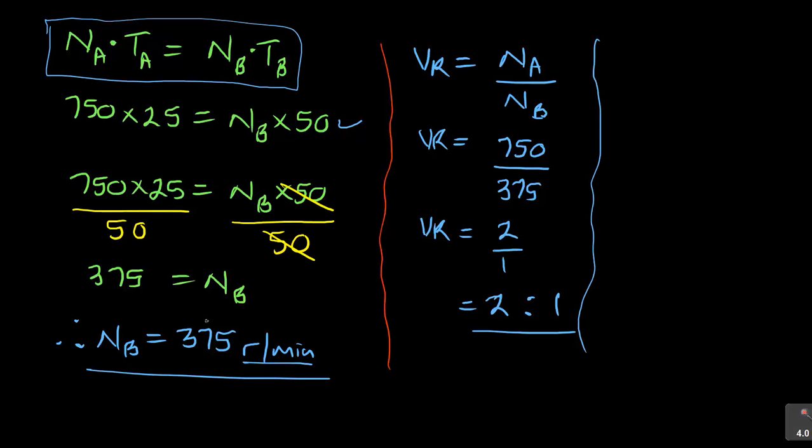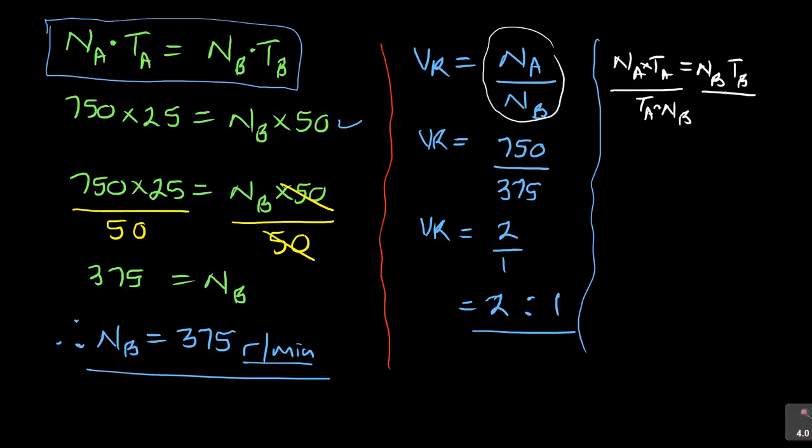Now I wanted to show you something based on this formula, which is NA TA is equal to NB TB. Just look at this. If I want to have NA, what I must do is divide by what I don't want. Remember, this is multiplication, so I must divide by TA. But at the same time, I want to have NB here. So if I multiply here by NB, on the left-hand side I must also multiply by TA and NB. So it's TA times NB. You see what I just have?